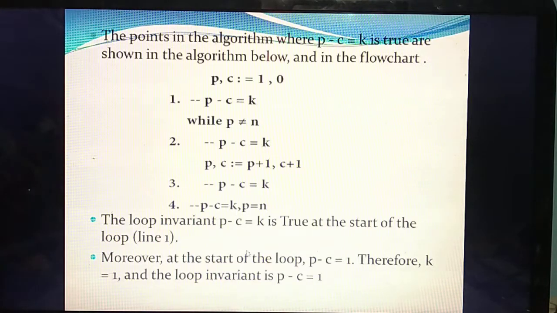Understand? So at the starting of the loop, we can say P minus C is a constant value, 1. Therefore, what is the constant value for K? P minus C equal to 1 means the constant K is also 1. So we can say P minus C equal to 1.